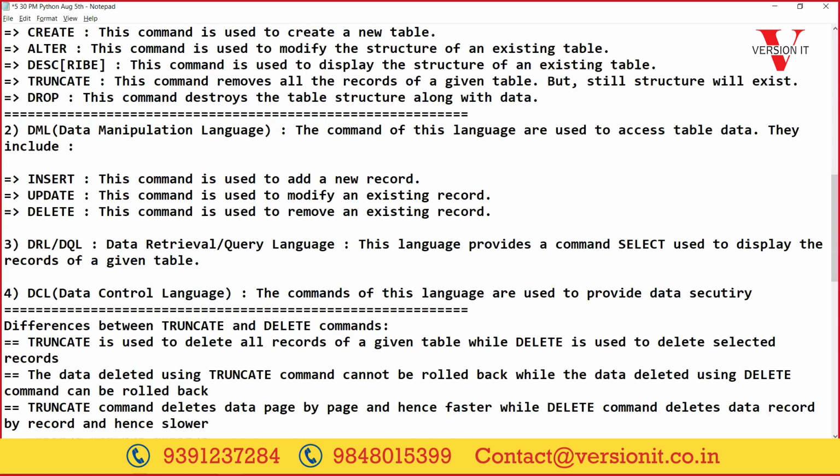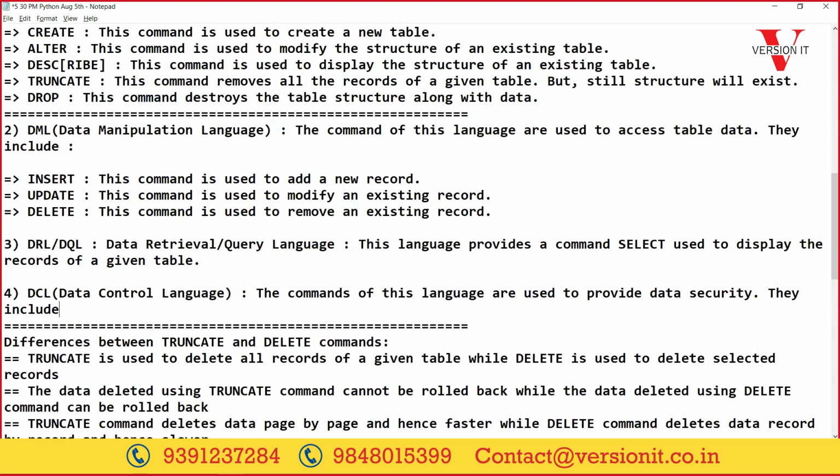We said one of the important advantages of databases is that they provide data and transaction security. So to provide security for data, we use the commands of DCL.